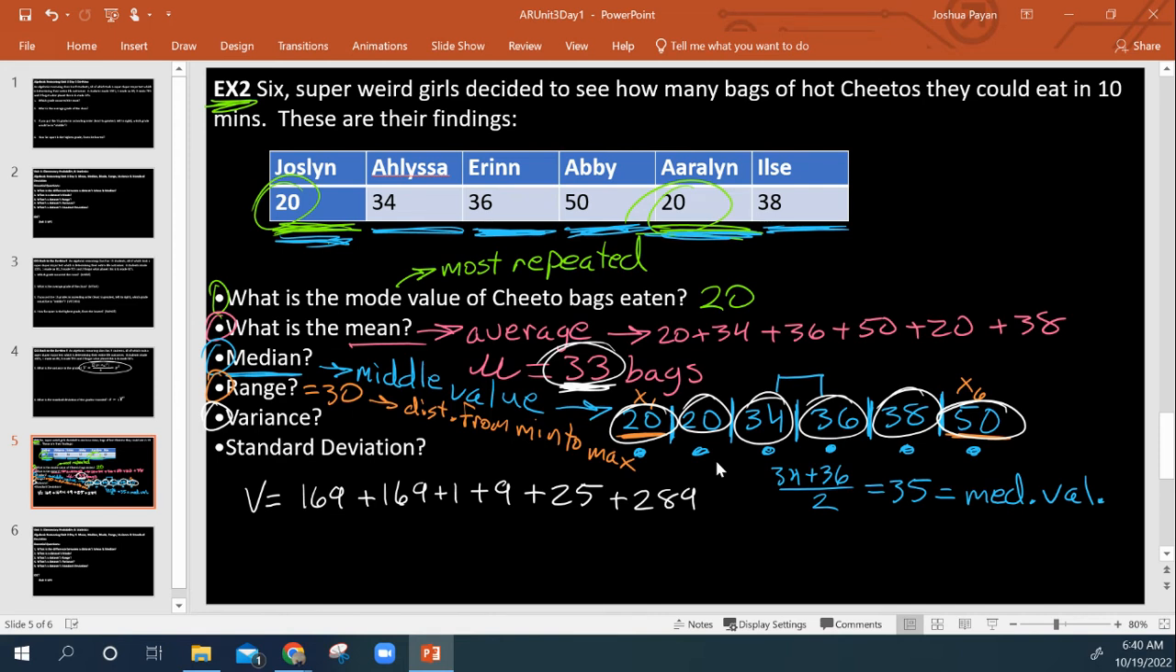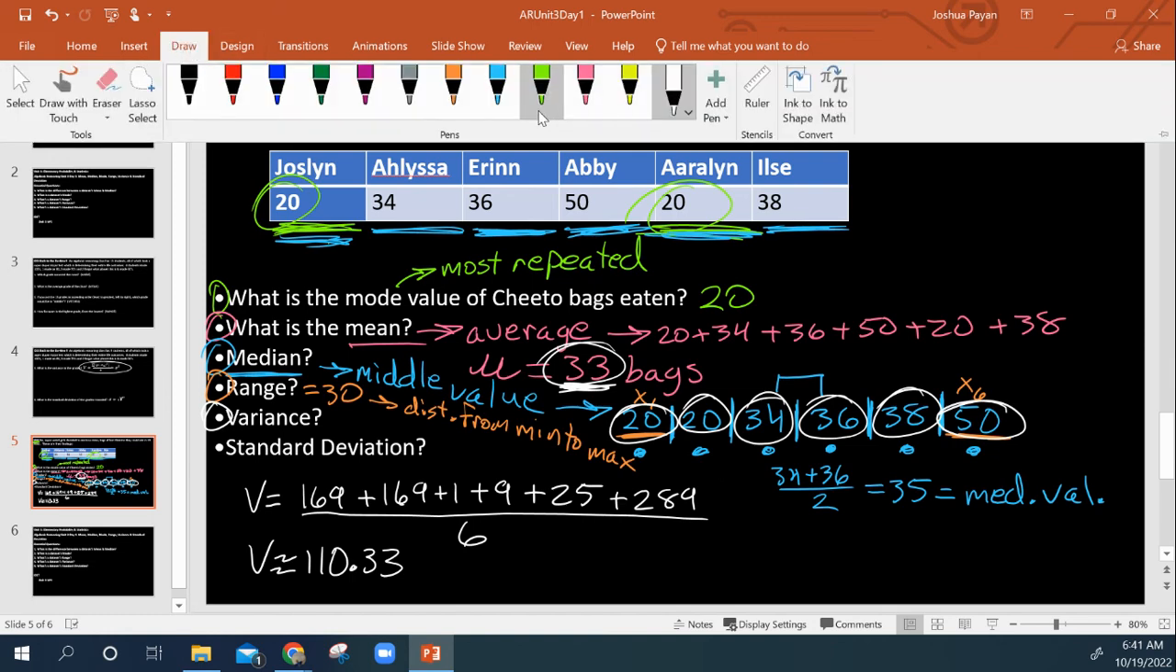So we're going to add these values all up: 169 plus 169 plus 1 plus 9 plus 25 plus 289. And we're going to divide by n, which is 6. And we get that our variance is about 110.33. Okay, so our variance here would be 110.33.